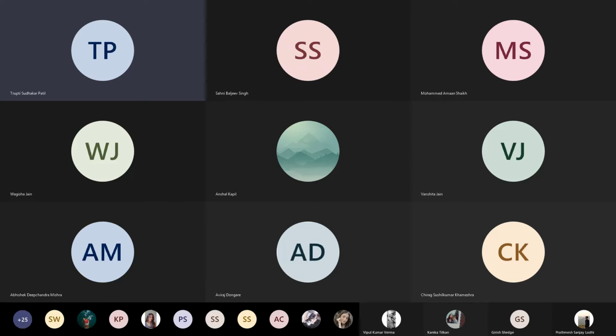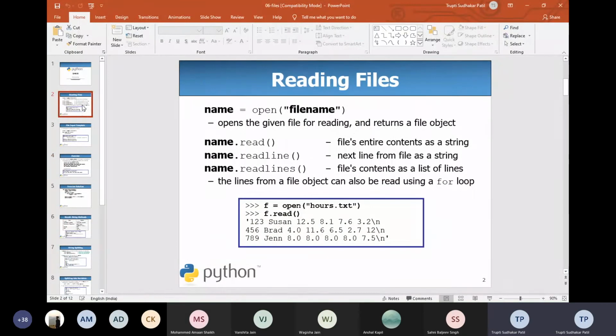Okay, our next part we are going to learn about is file handling basically. Now file handling, what kind of different files do you know? What are the different files you know?